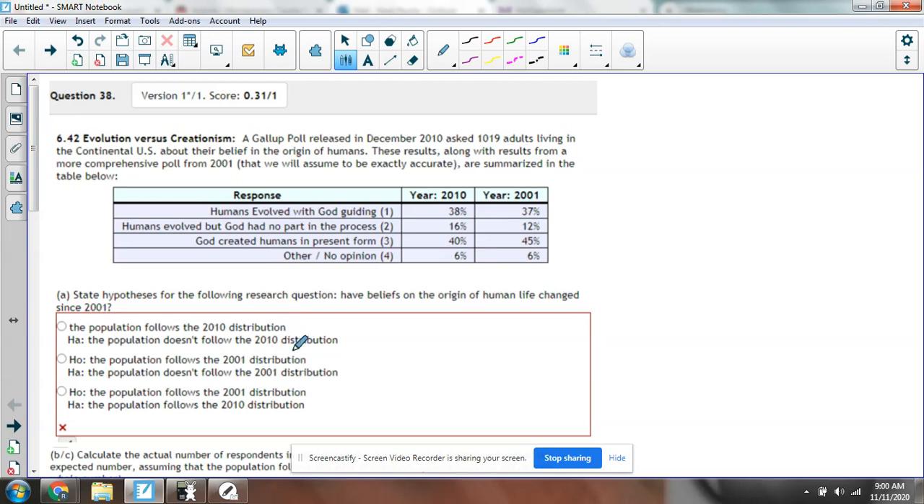All of them have the same null, but this doesn't have an H0, so it's bad, that's probably wrong. The alternative would be that it's not exactly that it follows 2010, we just want to show that it has changed. We can only show the alternative to this. So the population doesn't follow the 2001 distribution. We can't say it follows 2010 exactly. We just want to show that it doesn't follow 2001, which means it's changed.